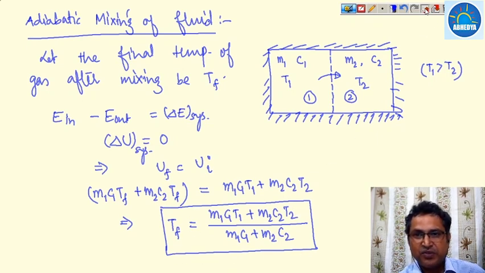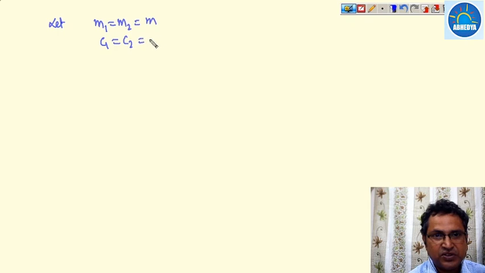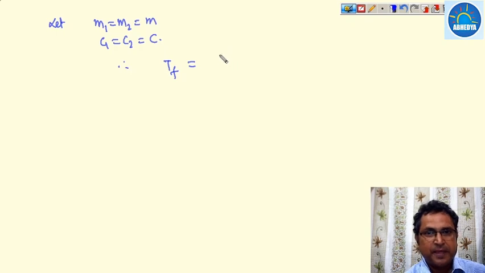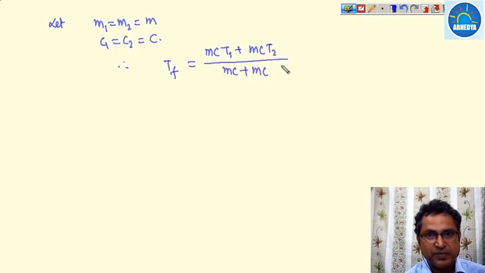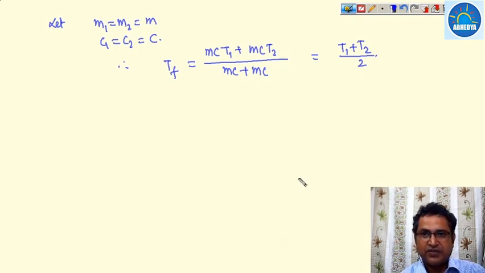Now, for making the calculation easy, let M1 is equal to M2 is equal to M, and C1 is equal to C2 is equal to C. In that case, the final temperature will become MCT1 plus MCT2 upon MC plus MC. That becomes T1 plus T2 upon 2. So this is the final temperature of the gas after the mixing.